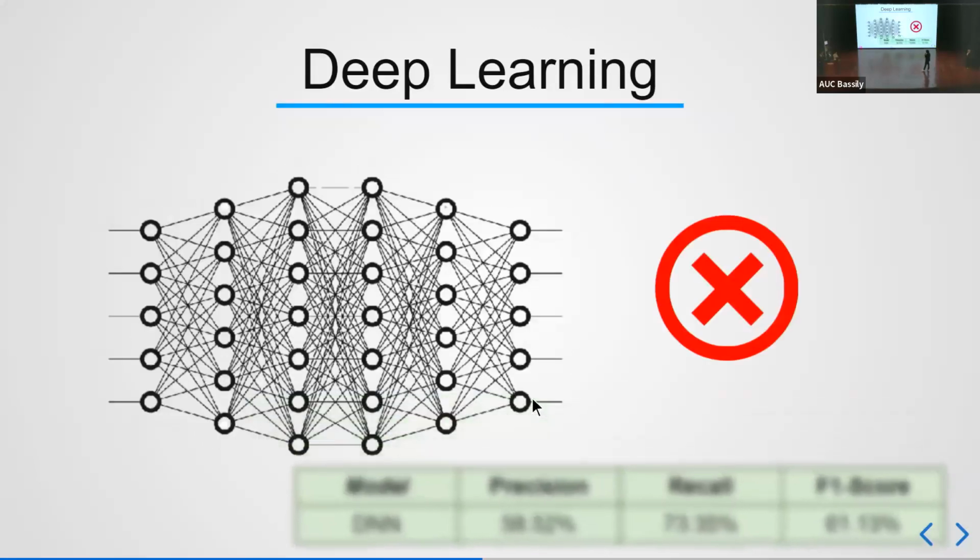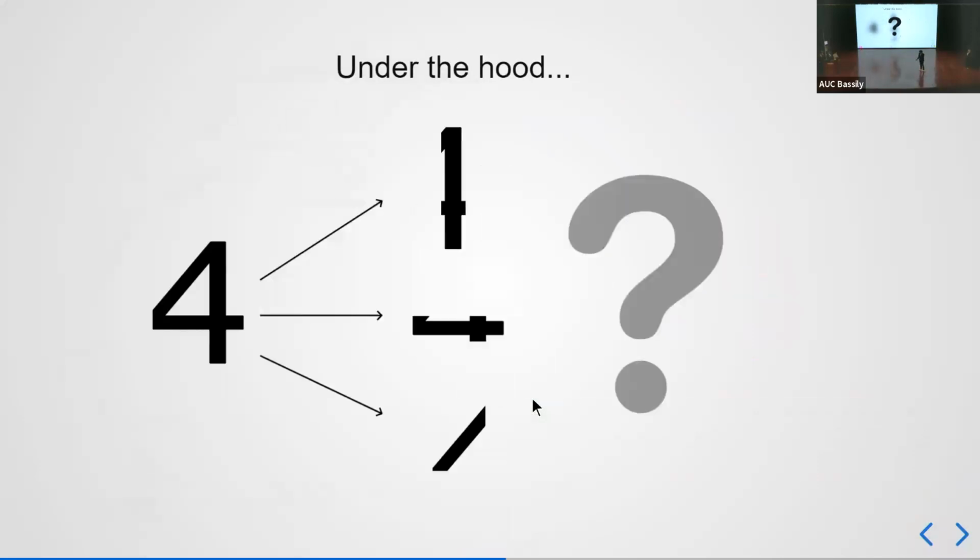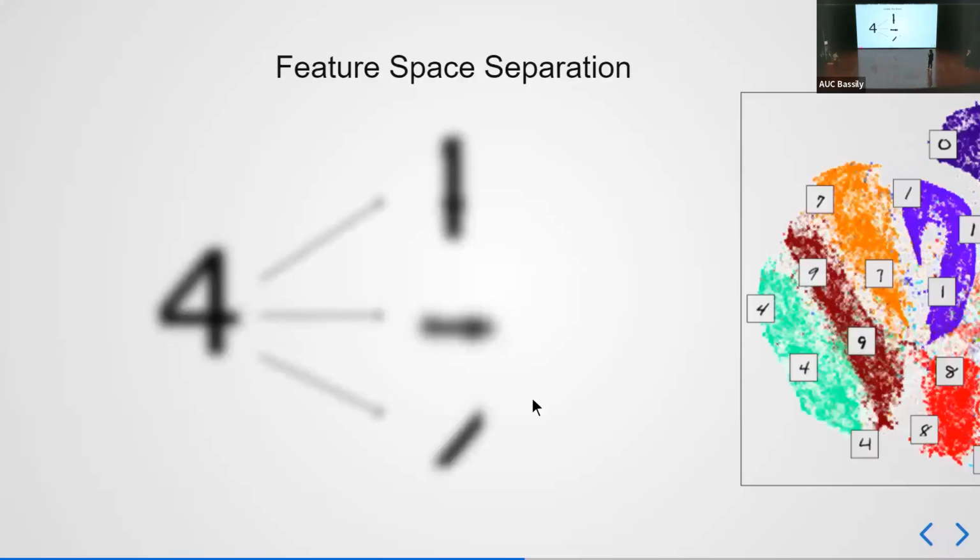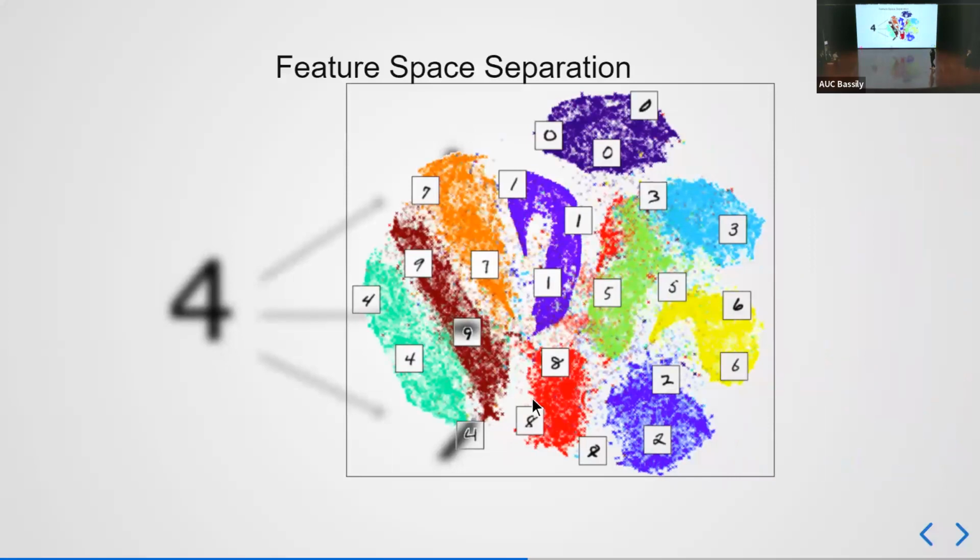So typically, deep learning models try to learn or extract features from whatever input they have, and then make a classification or prediction. For example, here, this digit number 4 has a vertical line, a horizontal line, and then a diagonal line. So the deep learning model would piece these features together or learn them and give us the prediction, which is 4. And it can do that for all the other digits, and then it maps them to a feature space that is separable. As you can see here, we have number 4 all the way to the bottom left, and then we have number 6 all the way to my bottom right. So we want to explore that on our own dataset, our own features.